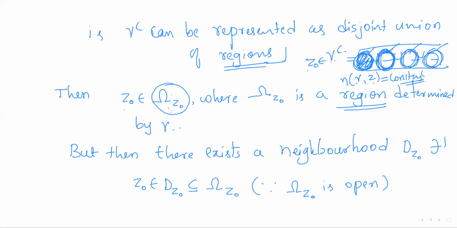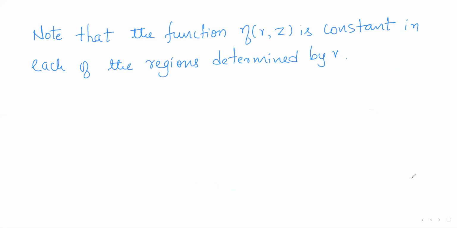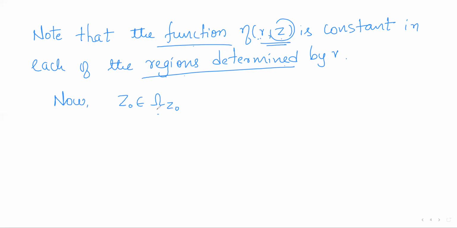So for example, if I consider this is one region, then for all points in this region, the index is the same. If I consider one more region, in that region for all those points, the index will be some other constant. So if you consider the index of z with respect to gamma as a function of z, then it will be a constant function as z varies over any region determined by gamma, right?